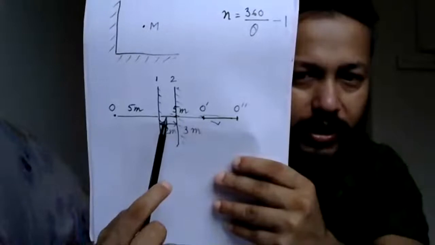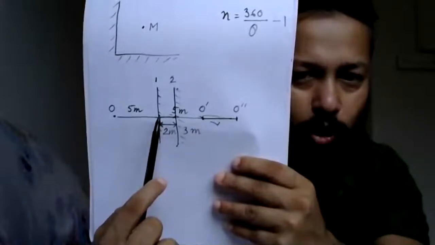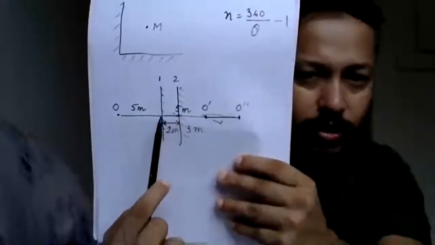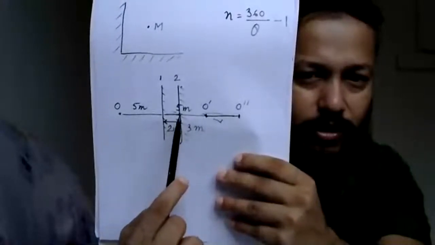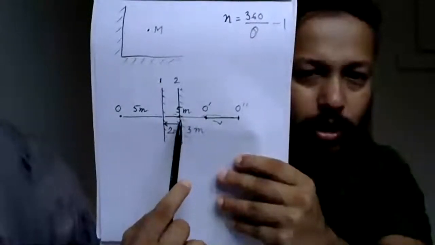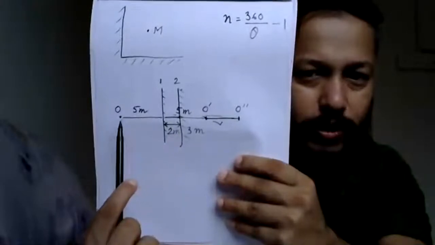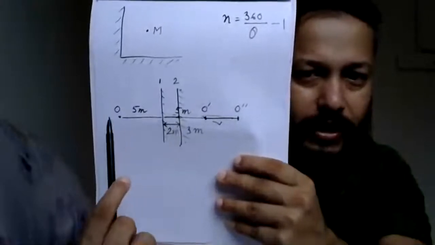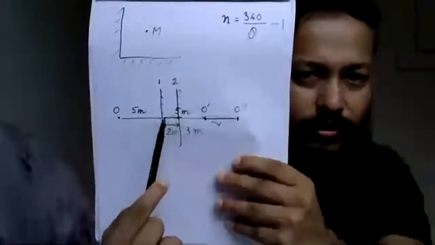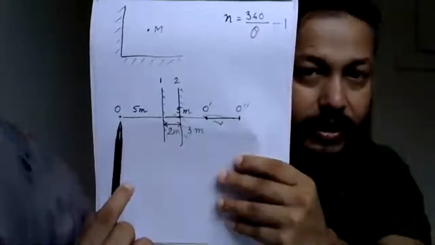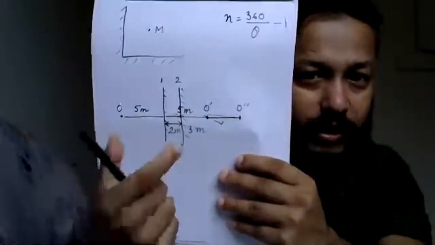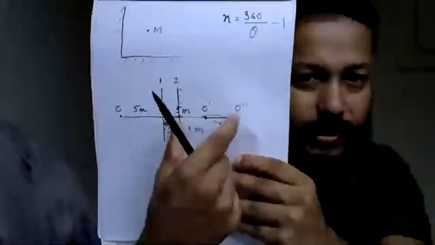Now what we are doing, you are changing the position of this mirror by 2 meter. You are taking it back. This is the first position of the mirror, and now, 2 meter back, this is the second position of the mirror. Now tell me, what is the distance between you and the mirror? It is 5 plus 2, 7 meter. Now you are at a distance of 7 meter from the mirror. That means the image will be formed at a distance of 7 meter. So this will also be 7 meter.